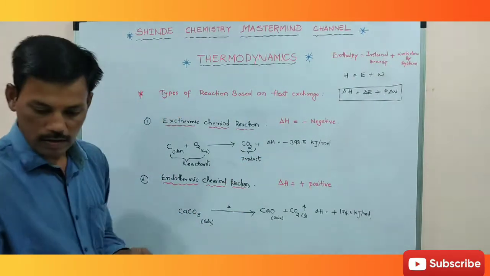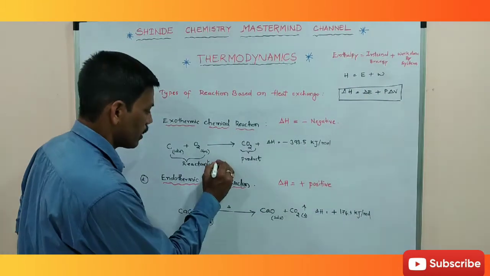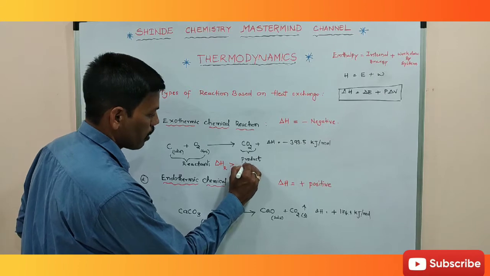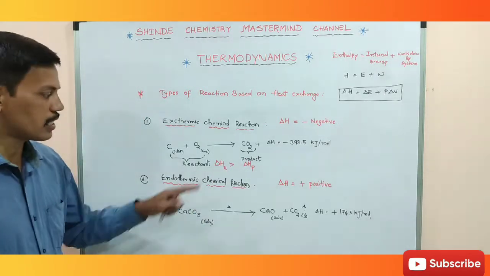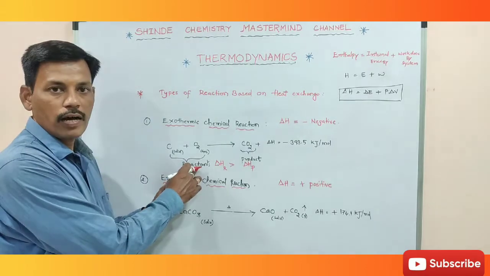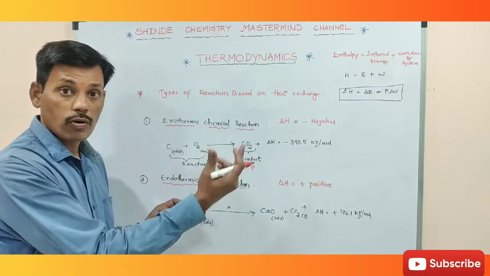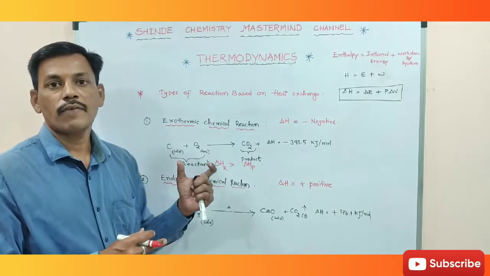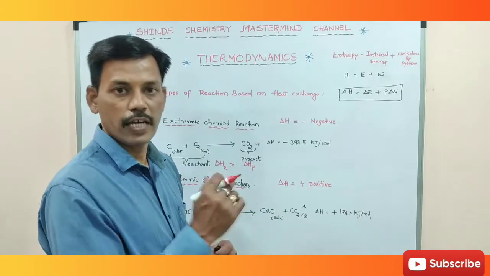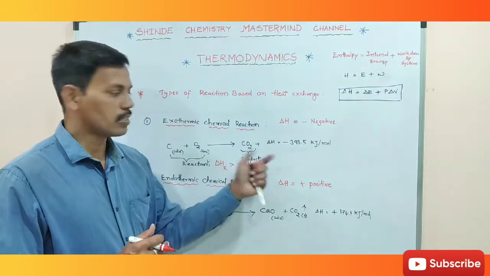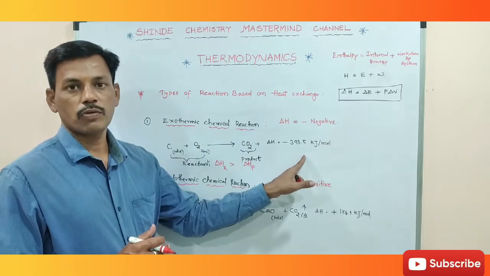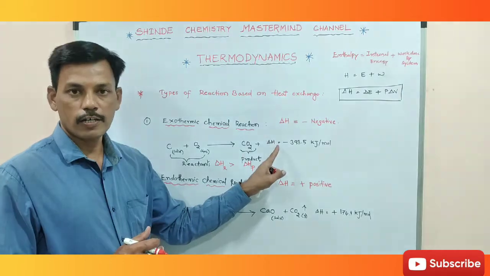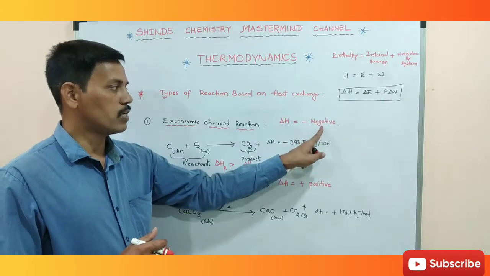So remember, delta H of reactant is greater than delta H of product. In this case the reactant energy is more and the product energy is less. So what happened here? The excess of energy is liberated in the form of heat. So in these reactions, heat is evolved, and the evolved heat is represented as delta H negative. So here delta H value is negative.